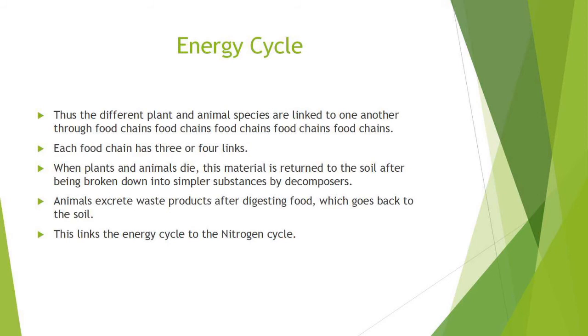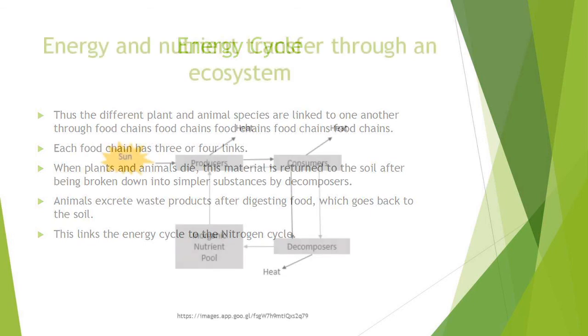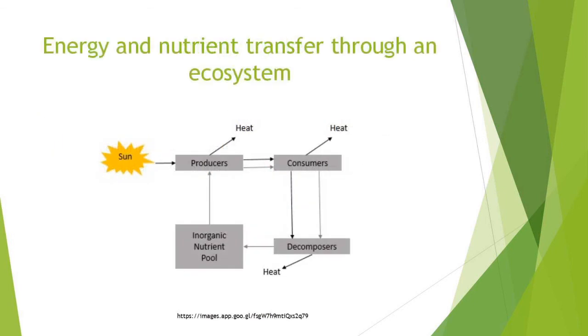The different plant and animal species are linked to one another through food chains, and food chains have 3 or 4 links. When plants and animals die, this material is returned to the soil after being broken down into simpler substances by decomposers. Animals excrete waste products after digesting food, which goes back to the soil. This links the energy cycle to the nitrogen cycle. This figure shows the energy and nutrient transfer through an ecosystem.